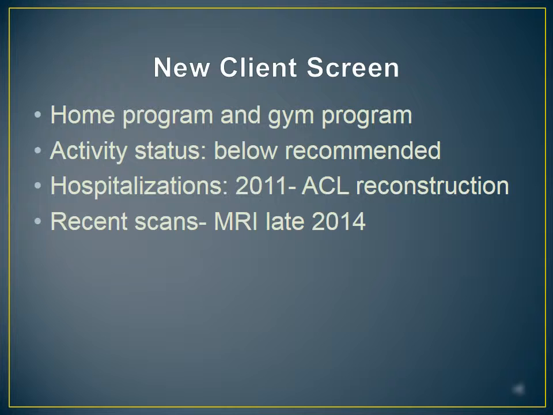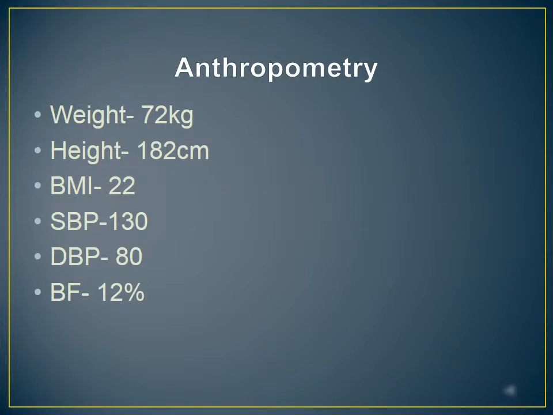New client screen. My client is a 19-year-old male student. His physical activity level is well below the recommended amount, and this is because he has recently been suffering from an ongoing back injury. The injury has been recently diagnosed as sacroiliac subluxation. It is a condition where the sacroiliac joint is less than fully dislocated. This occurs when the bones move out of alignment. There are multiple causes of this condition. They include trauma, poor posture, and arthritis. He has recently had some MRI scans on his lower back and is seeing a chiropractor occasionally.